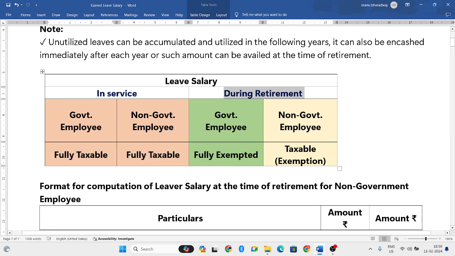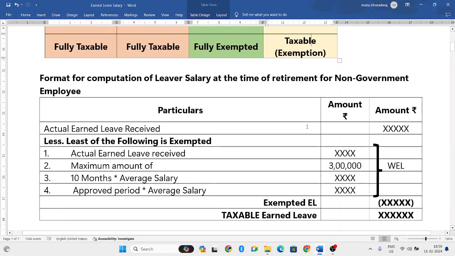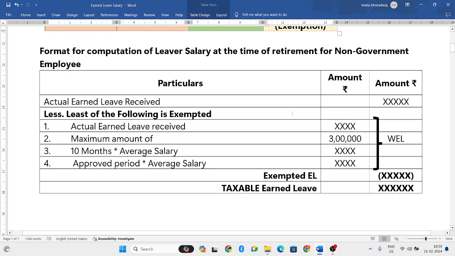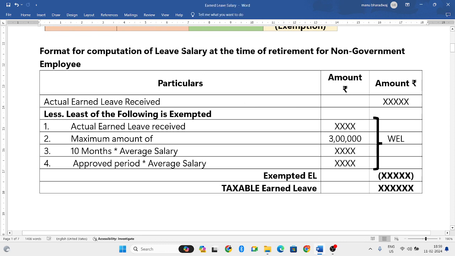Suppose you encash these leaves after retirement. If you are a government employee, it is fully exempted; you need not pay a single rupee of tax on that. If you are a non-government employee, it is taxable, but there are certain exemptions that you can avail. In this salary chapter, we will be solving only for non-government employees, at the time of retirement. So this is the format to compute the leave salary at the time of retirement for a non-government employee.